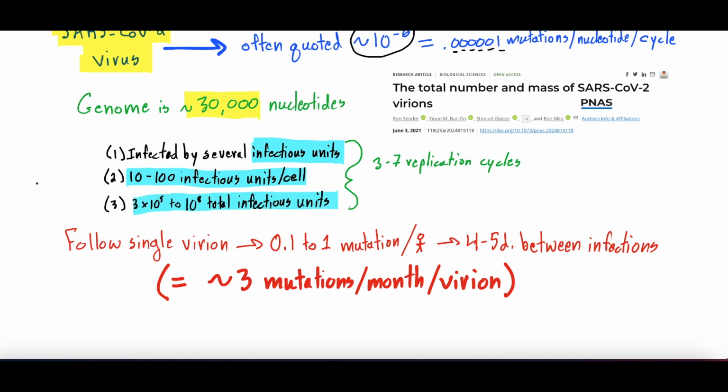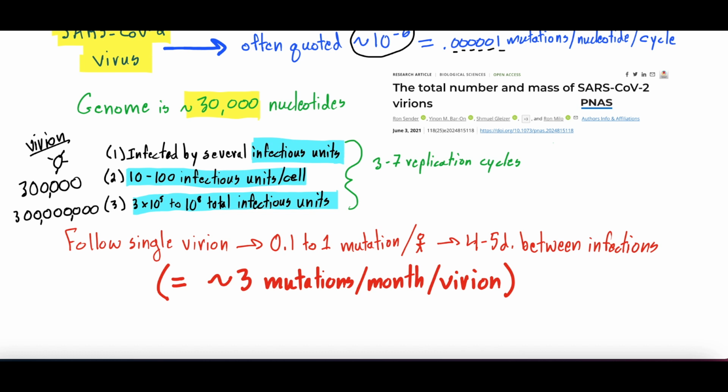So if we do our math, 3 times 10 to the 5 is going to be 5 zeros. 1, 2, 3, 4, 5. So that's 300,000 infectious virions to 10 to the 8, which is 8 zeros, so 300 million infectious units. And these are single virions, right? And a virion, as we said, is just a single virus.